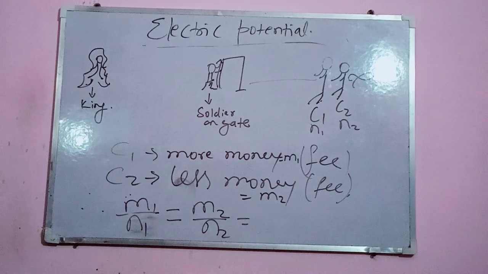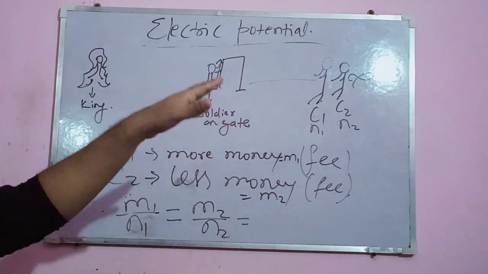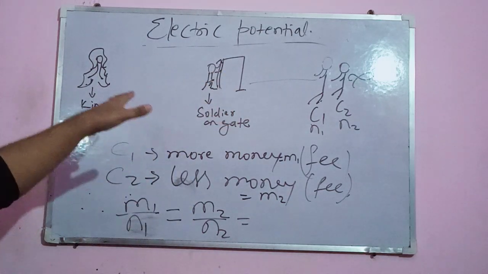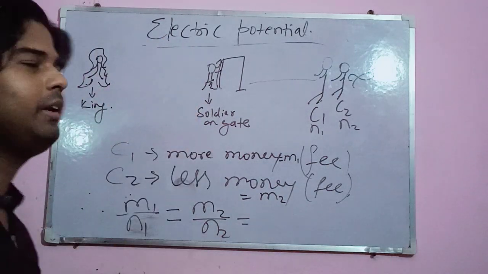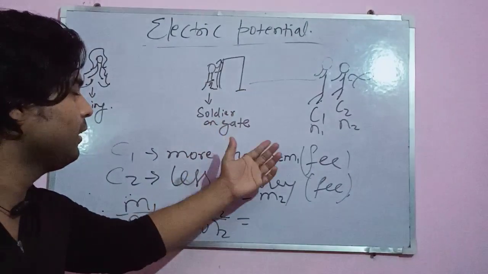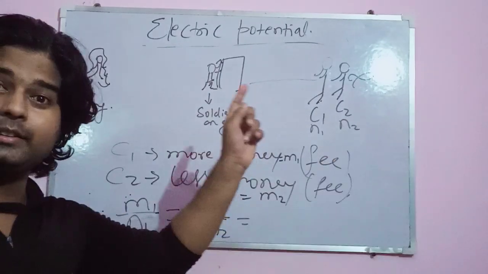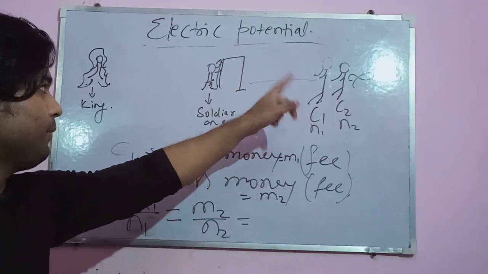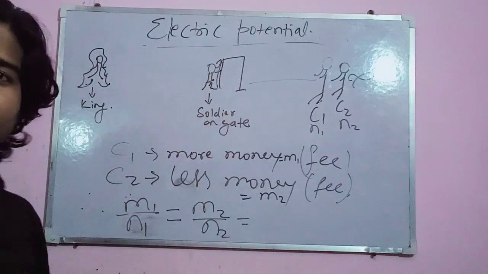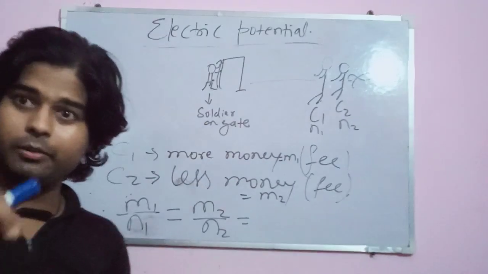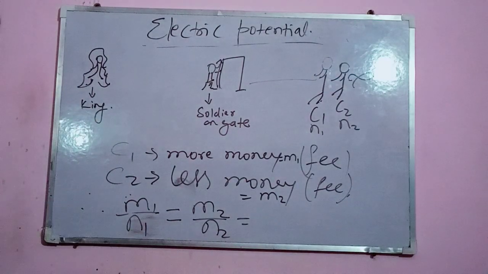Potential tells us that if a complainant is going to meet the king, he has to pay some money there. If he does not have that amount of money, then he has to return. It's the same for a small q. If a small q wants to reach plus Q here, then at each and every point it requires a particular amount of potential energy to pass through that point.